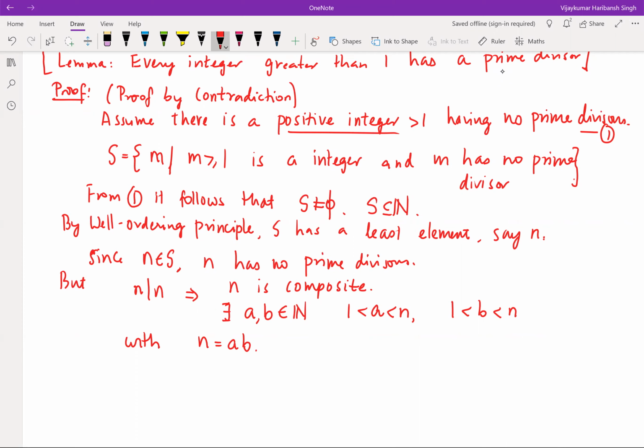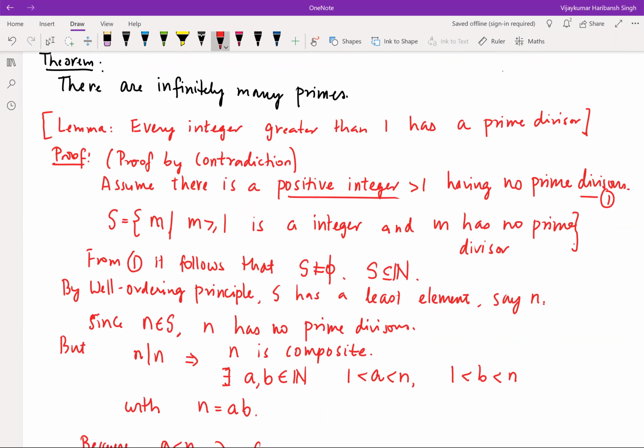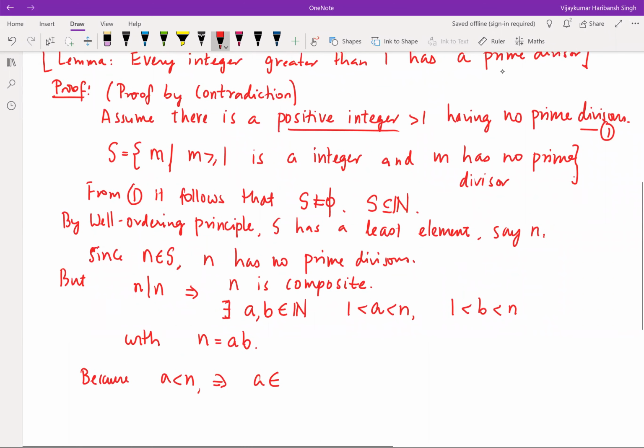Now, because a is less than n, this would imply that a is not in S, because n is the least element.